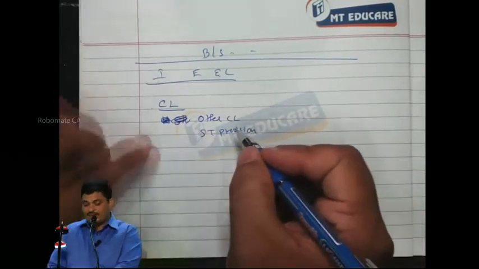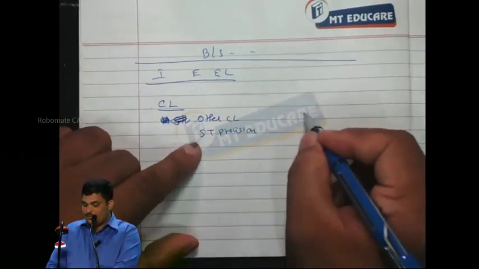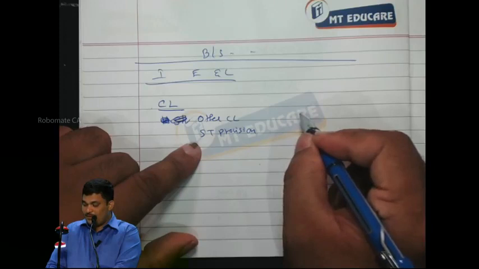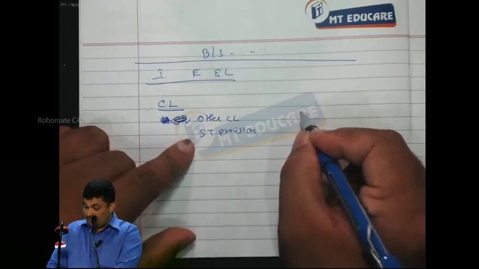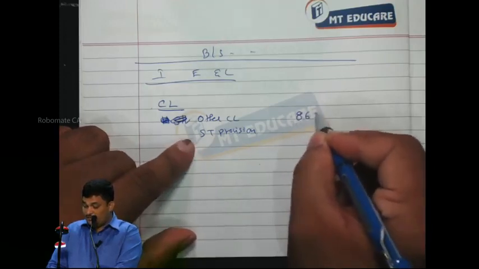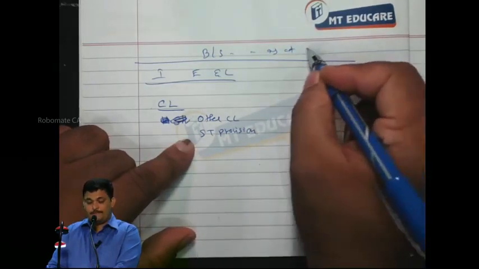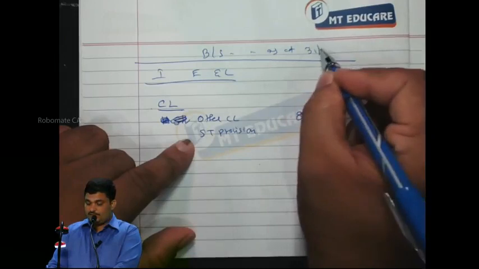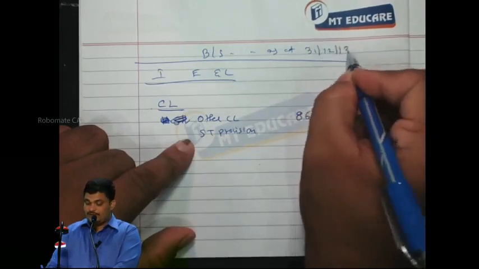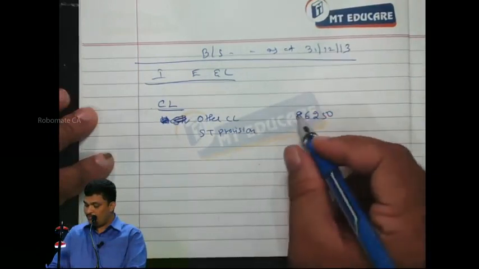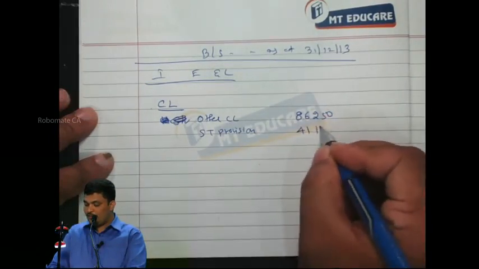Under other current liability, you will show that amount. How much? The amount payable to Hindustan Auto Limited. You should be very careful. It is 86,250. This is as at 31st December 2013. Short-term provision 41,175.